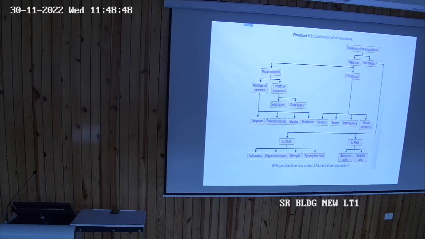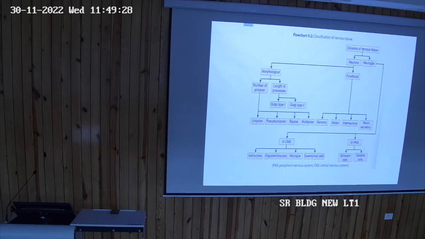Then I come to the part of neuroglial cells. The neuroglial cells are again classified into different types. In the central nervous system, the following neuroglial cells are present: astrocytes, oligodendrocytes, microglial cells, ependymal cells. All these are present in the central nervous system. In the peripheral nervous system, there are Schwann cells and satellite cells. Now, I am telling you one by one.